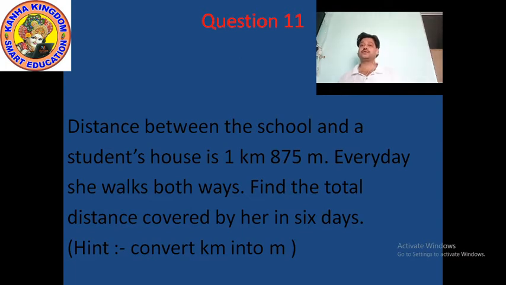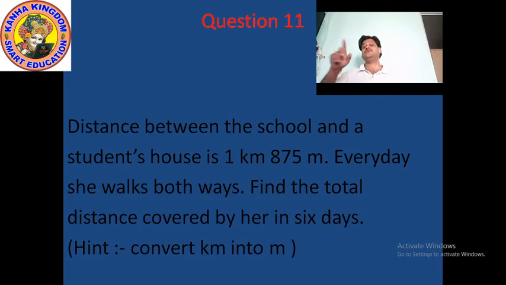So when she walks both sides, means you have to multiply 1 kilometer 875 meter, then you find out the actual walking distance in a day.